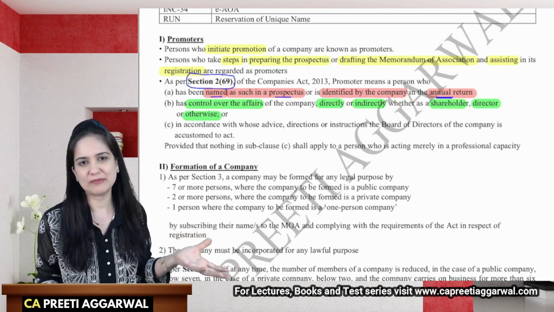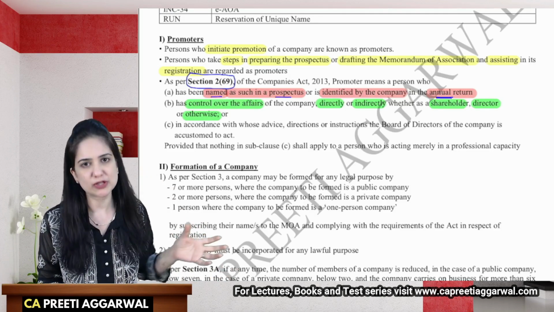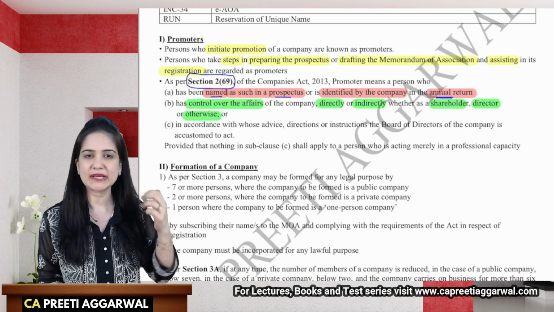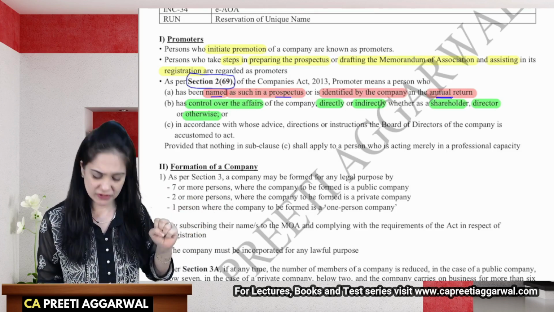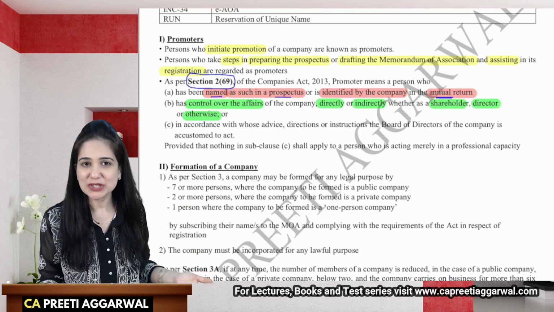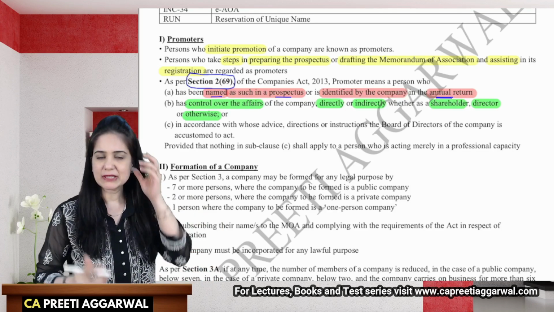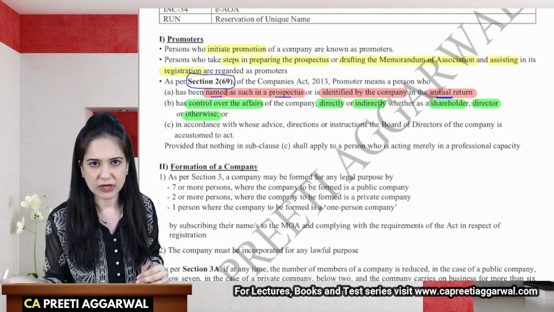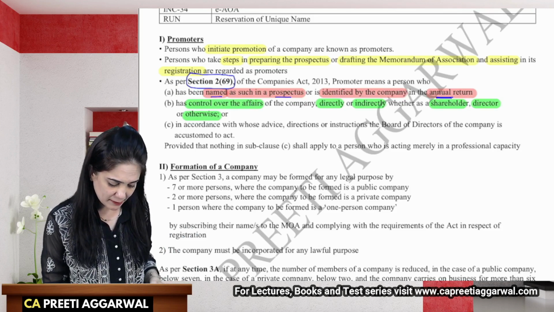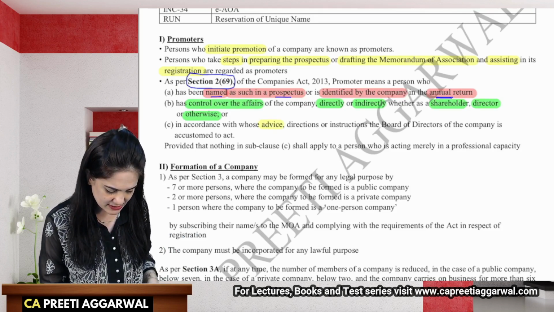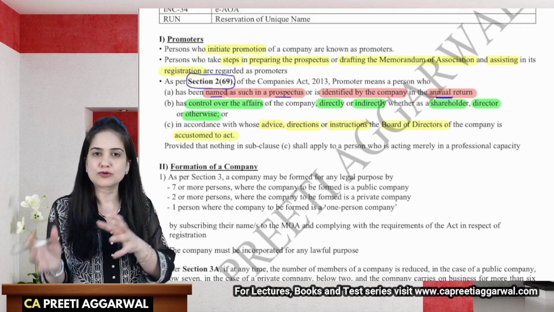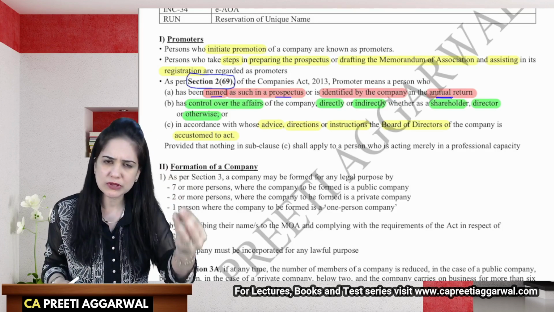He has control over the affairs of the company. Why have we given him this control? See, because he owns majority shares of the company. Because of that shareholding, he has a right to control the affairs of the company. He is a director, so he is managing the company, and or otherwise. See, the promoter is generally the first director of the company, or maybe in accordance with whose advice, directions, instructions the board of directors is accustomed to act. So if you can control the board of directors, means indirectly you can control the company.